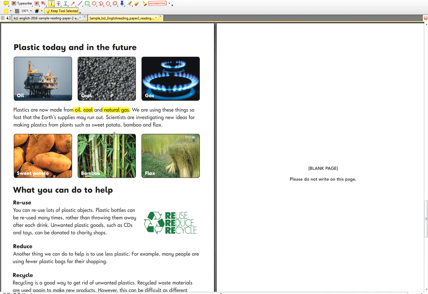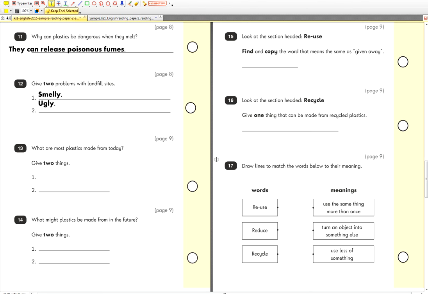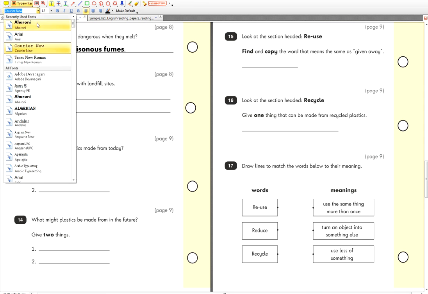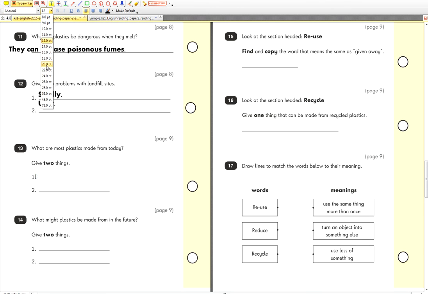What are you doing? You said oil, coal, and natural gas. So let's get back to this. And how many do we need? 2. Let's put down 2. Come on, folks. Write down oil. You start writing it down. Could you write this one? Okay, I did ask for 20 and I got 12. Oil.